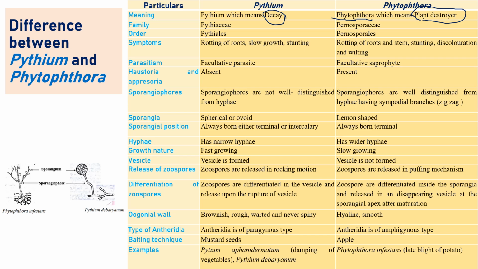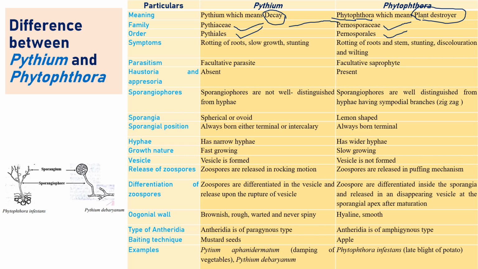Generally, Pythium came under Pythiaceae before, and now it is changed into Peronosporaceae. Phytophthora comes under Peronosporaceae. The order of Pythium was Pythiales, and the order of Phytophthora is Peronosporales. So the previous classification placed Pythium under Pythiaceae and Pythiales, and the present classification places it under Peronosporaceae. If you want, you can go and check the present classification.